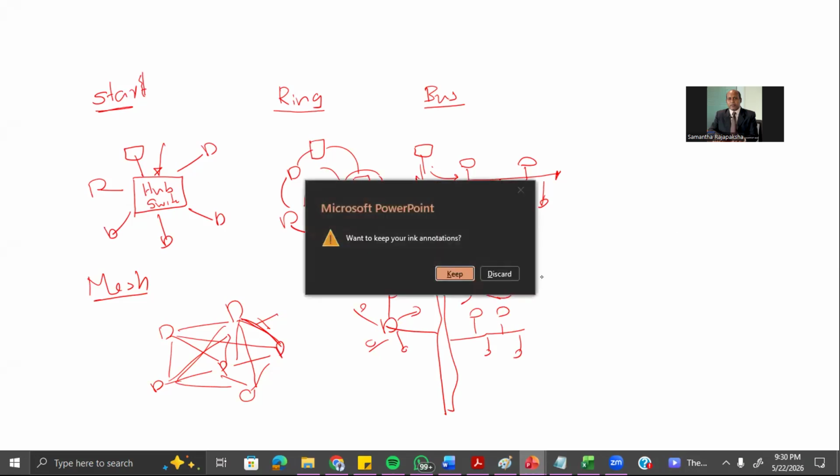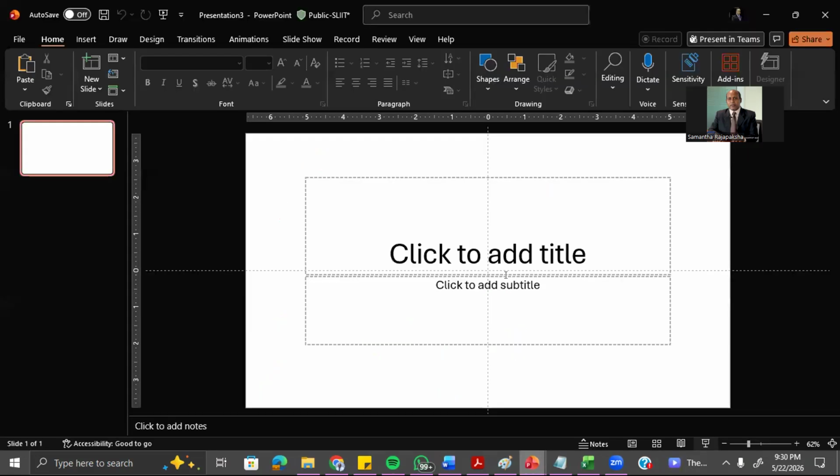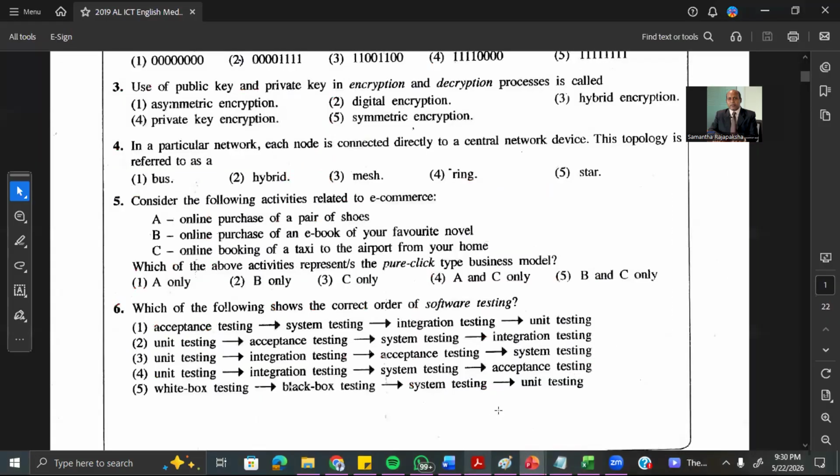So then what should be the answer for the given question? We are asking, in a particular network, each node is connected directly towards a central device. Central device means basically star topology. So question 4, answer is 5.